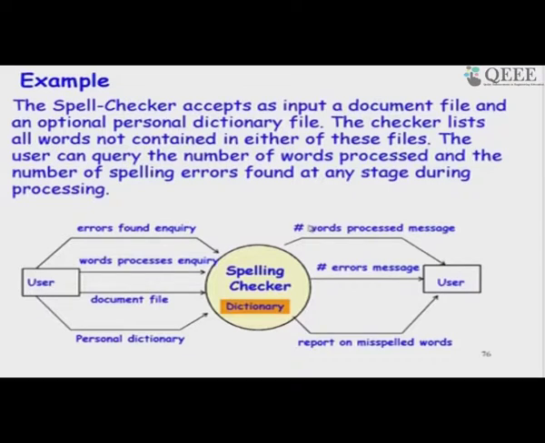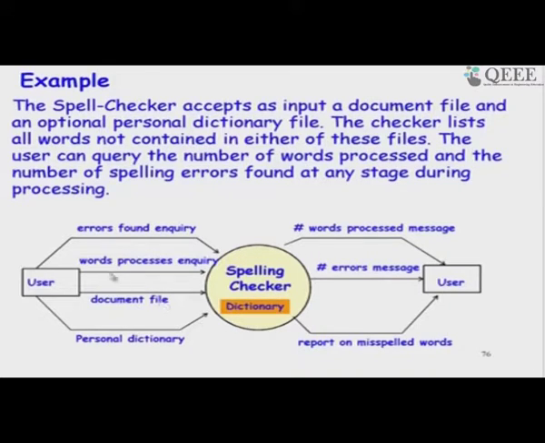Let us take an example. Let us assume that we want to write a spell checker program, and the spell checker maintains a dictionary internally. The user can give a document file and also a personal dictionary, like names, etc., words used by the user, which should not be flagged as errors.